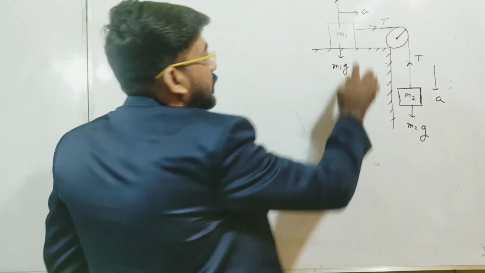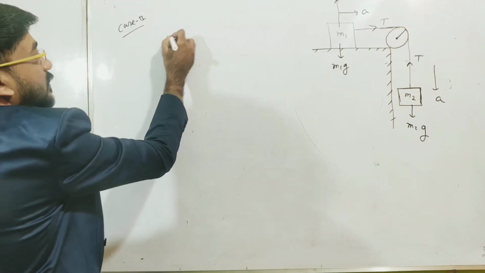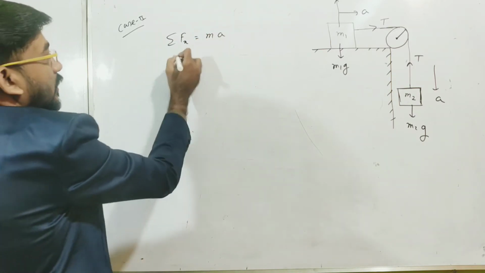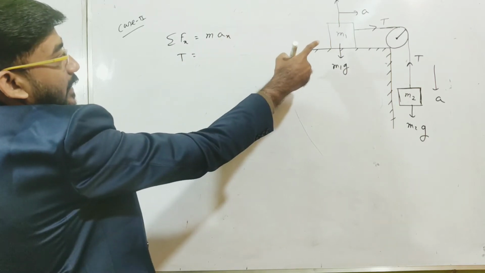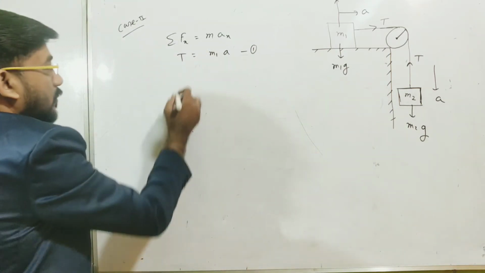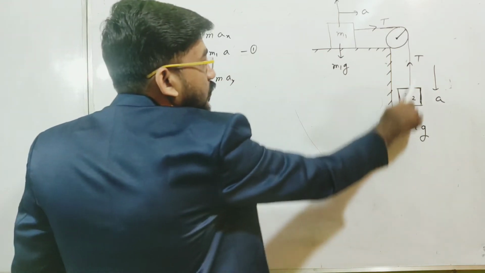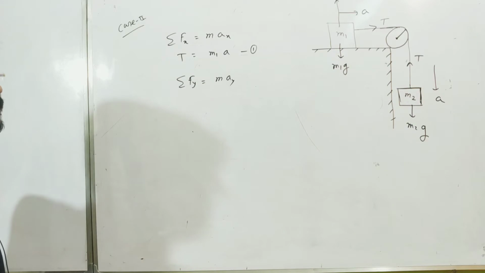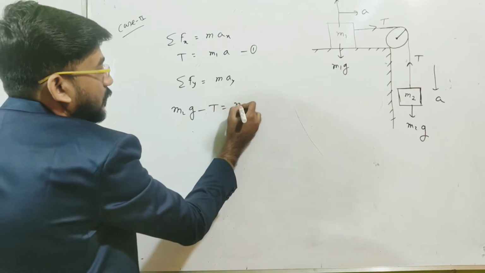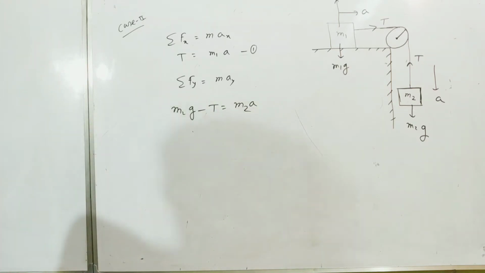So what will be the equation of motion for m1? For m1 there is only one force along the x-axis, so it will be T only. If you take summation Fx equal to ma, then summation Fx is nothing but only T, and ax is a, so it will be m1a, equation 1. And for this object we apply summation Fy equal to may, and summation Fy is m2g minus T, because the motion is in the downward direction, so we take downward as the positive direction. So m2g minus T will be m2a. This is our equation 2.